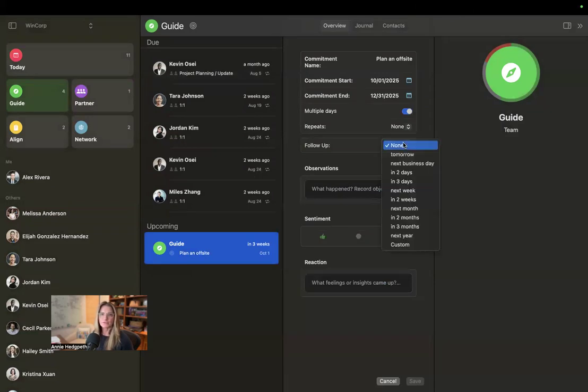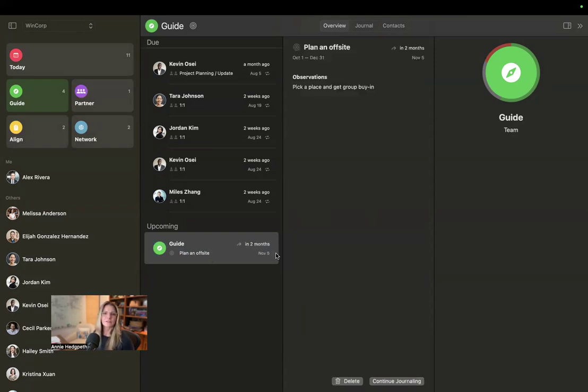I can do follow-ups, let's say follow up in 2 months. I don't know, pick a place. Pick a place and get group buy-in. And then save. All right, so now I'm going to be reminded on November 5th. And that's that. That's how I can make a commitment to a group.